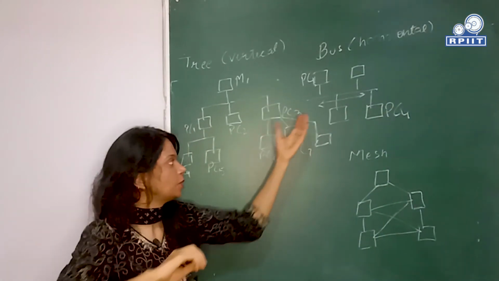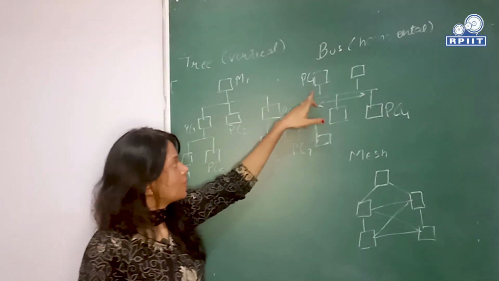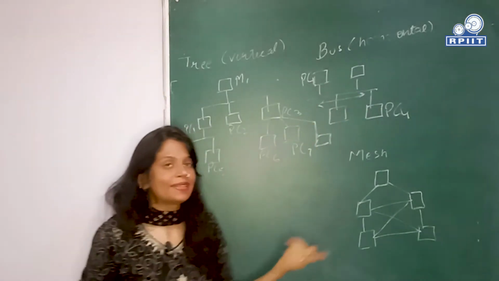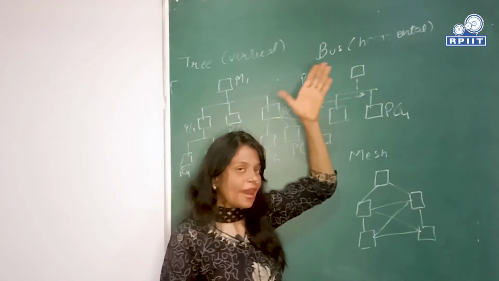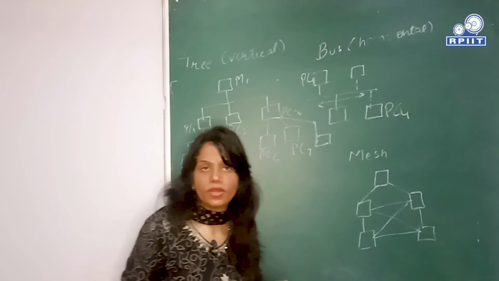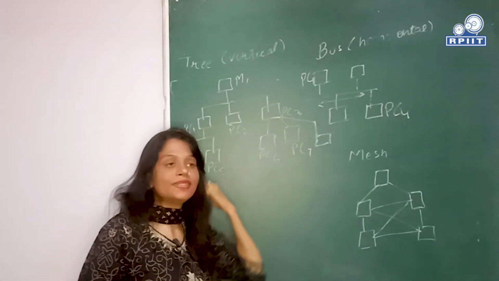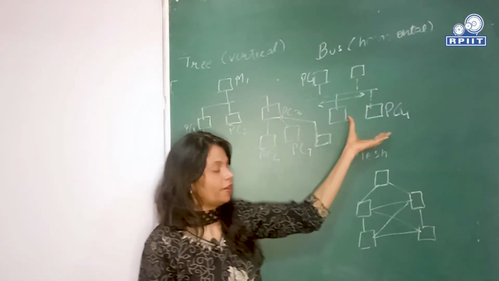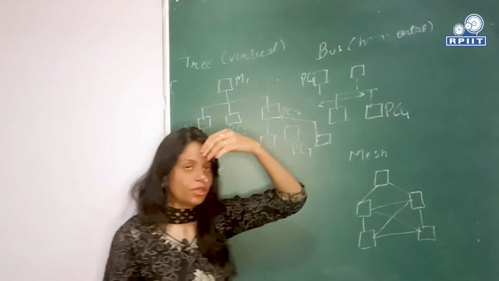A single communication link is used. Every time the data reaches a particular node, it checks the physical address of that node. If that matches, then the data is transmitted to that node. Otherwise, the data is forwarded to another node. So this is a technique in which the user just needs to check the destination address by which they can communicate over the network. So this is bus topology.